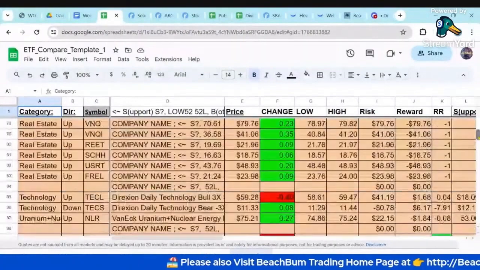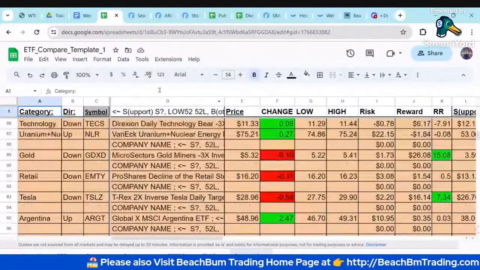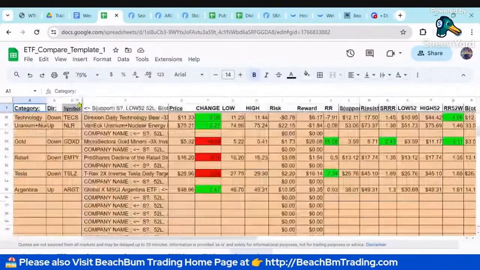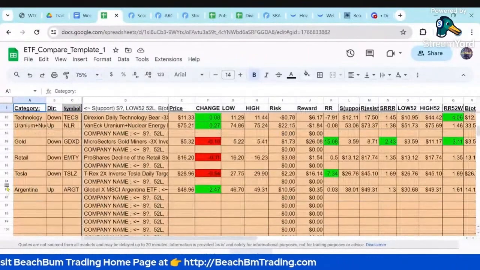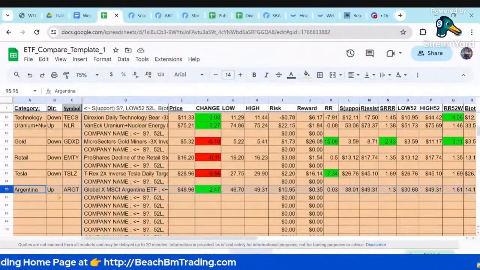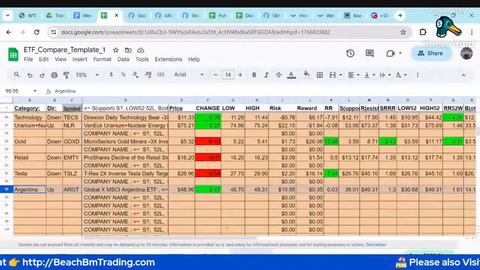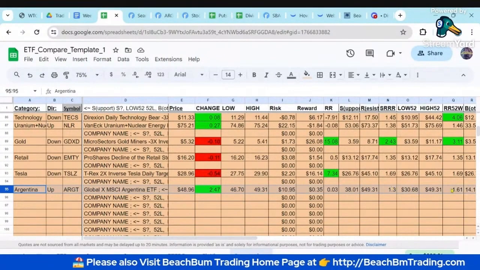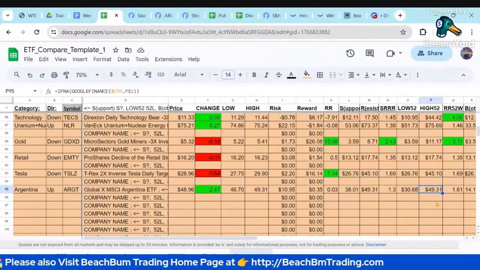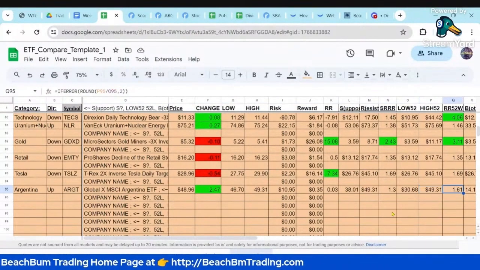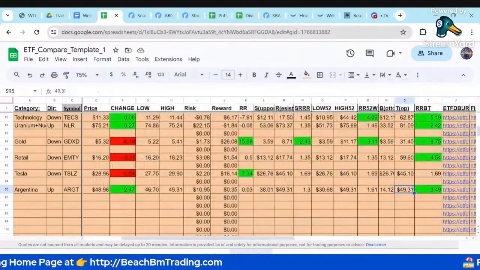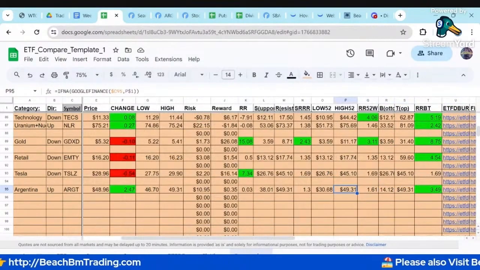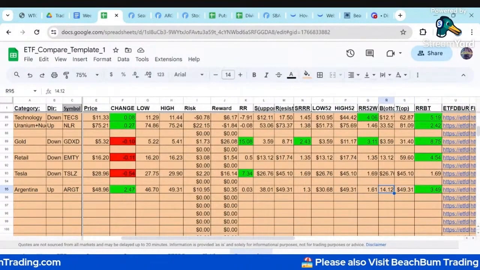For that ARGT. So again, now you can find this Argentina ETF, ARGT, in the research tab of our ETF Google Sheet. You can see it doesn't really have a whole lot of room to run at this point. It's pretty high. Its 52-week high is 49.31. That was the top. So it's making a new high.